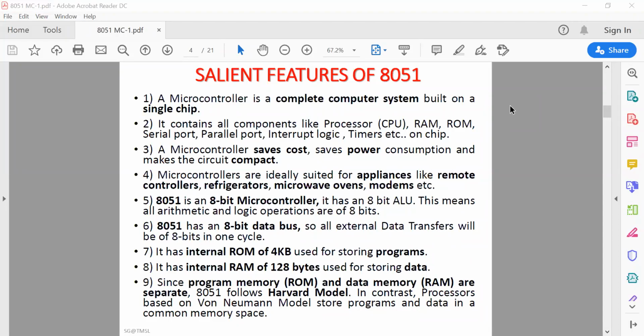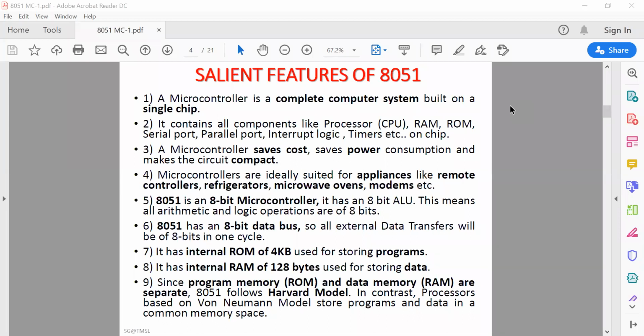The next feature is that there are four 8-bit bidirectional IO ports available to connect keyboards, displays, or any input output device. These ports also have alternate functions, used in dual purpose mode, like multiplexed address and data buses and control signals.